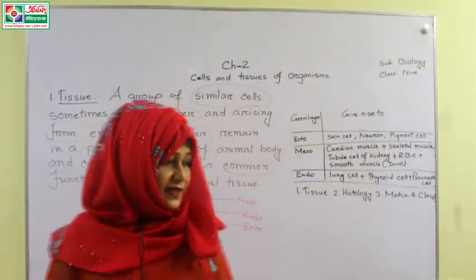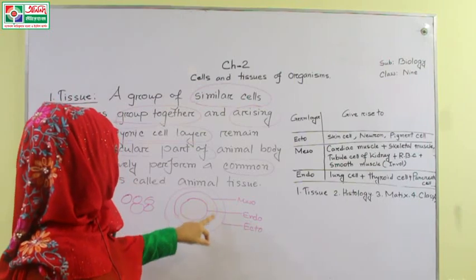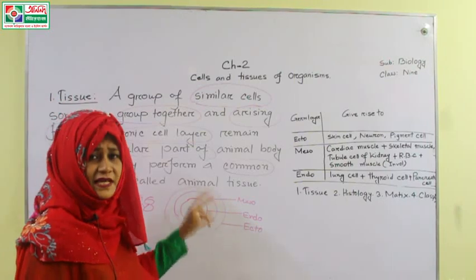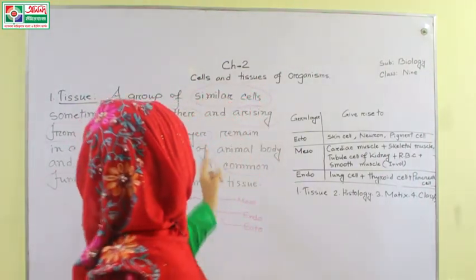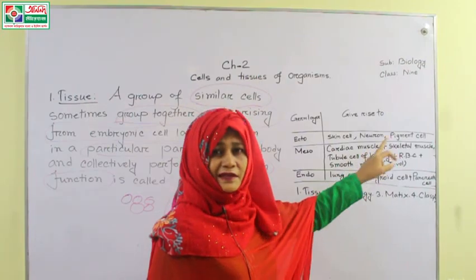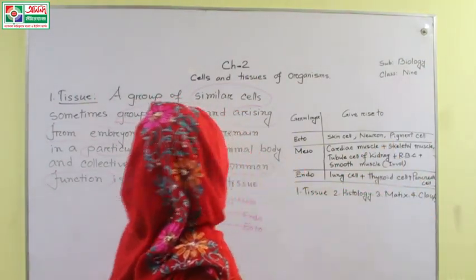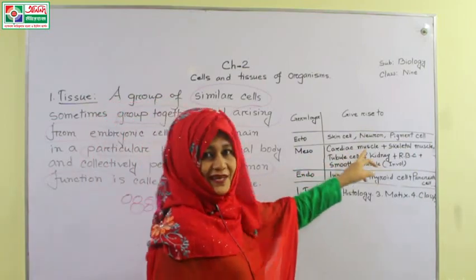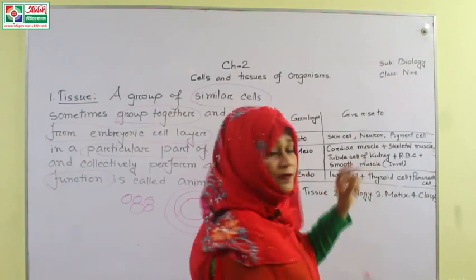So in the embryonic cell layer or germ layer, there are 3 parts: endoderm, mesoderm, and ectoderm, and from these layers different types of organs of the animals are created. Like this is the ectoderm. From the ectoderm, skin cells, neurons, and pigment cells arise. And the mesoderm gives rise to cardiac muscle, heart muscles, skeletal muscles, tubules of kidney.